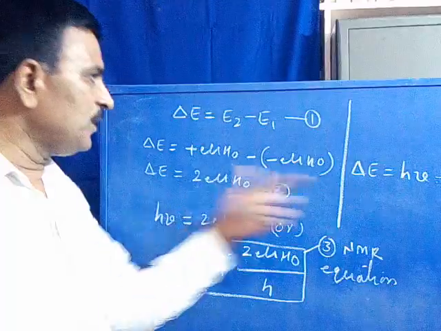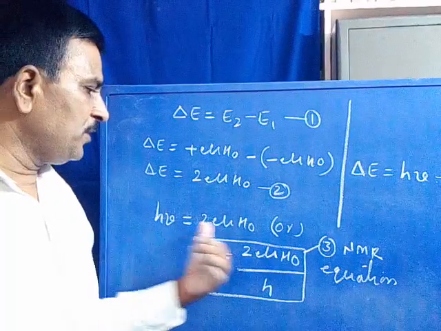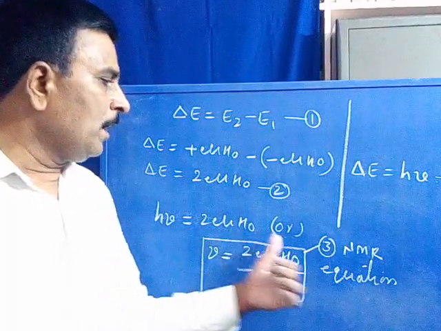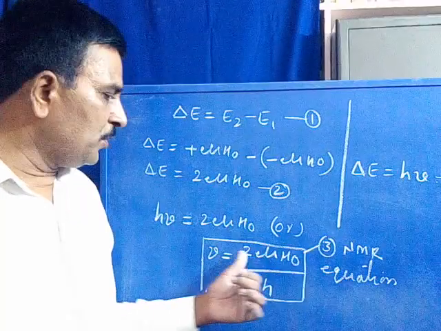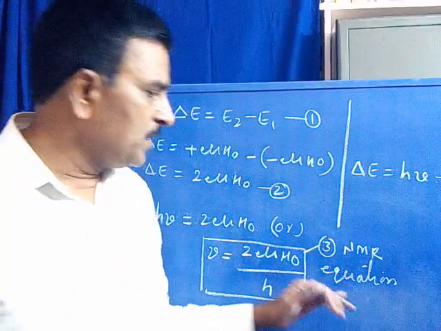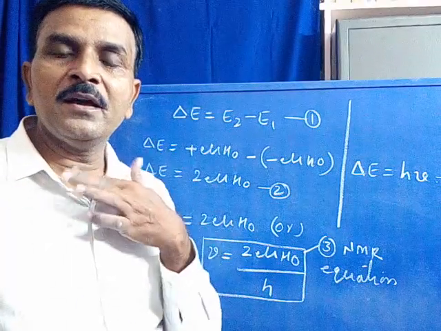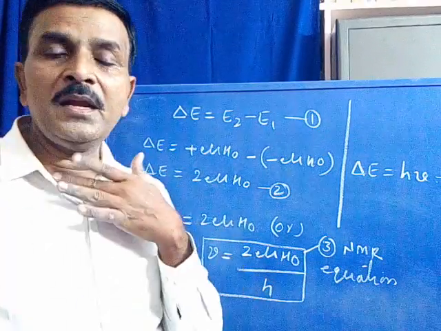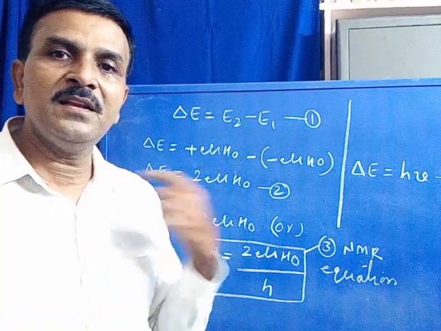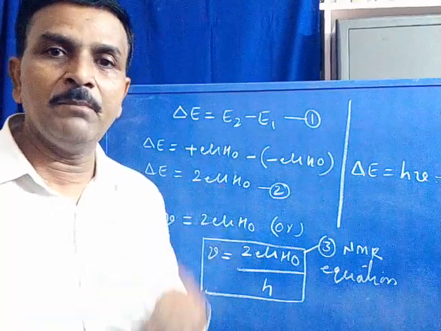Substituting the delta E value in this equation, H nu is equal to 2 nu H0. It may also be written as nu is equal to 2 nu H0 divided by H. So we get one equation called the NMR equation, from classical mechanics. That is, the equation can be derived from classical mechanics, hence it is called the classical equation of NMR.